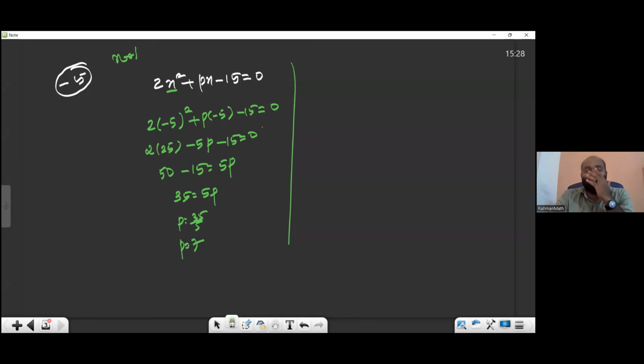Now, the second part. You read the question, second part: the second equation becomes 7 into x square plus x plus k equal to 0.